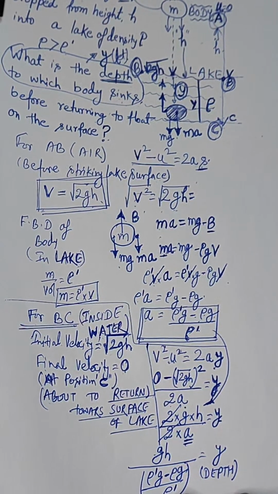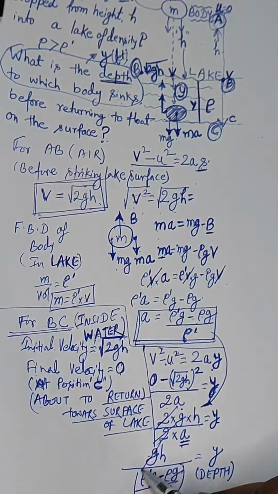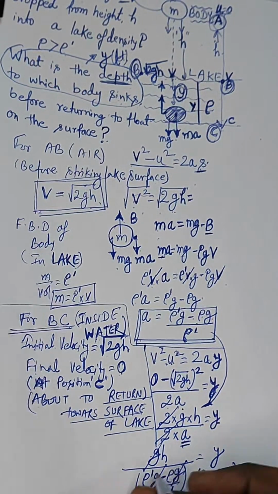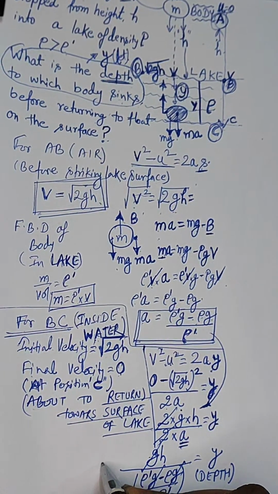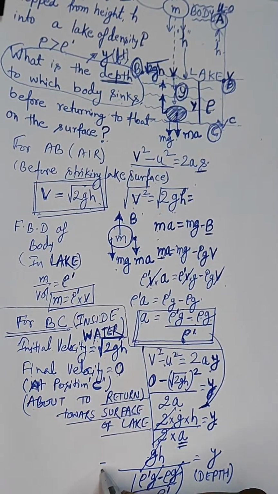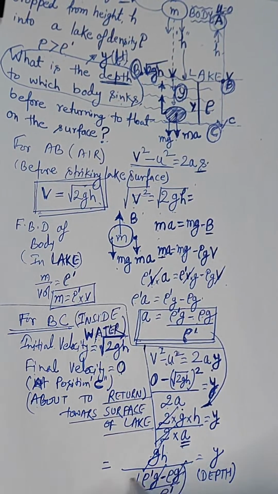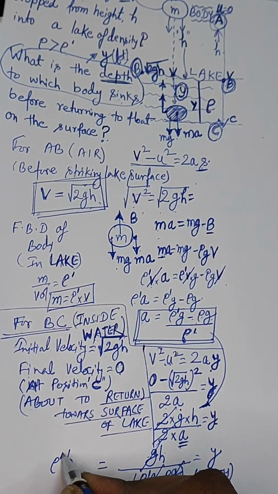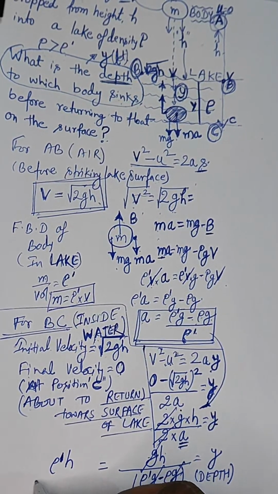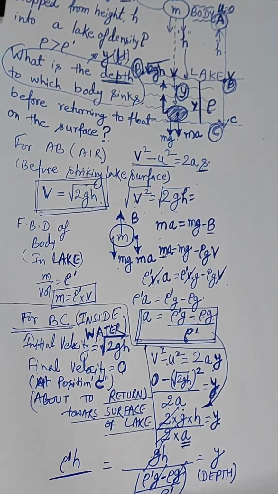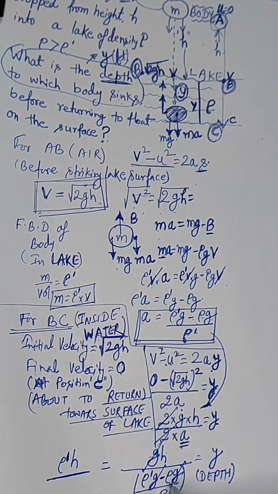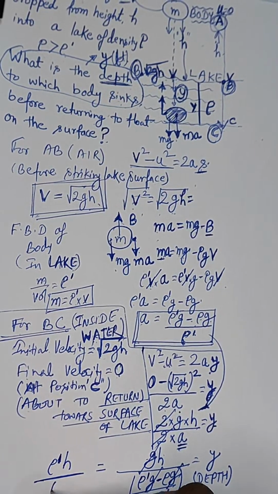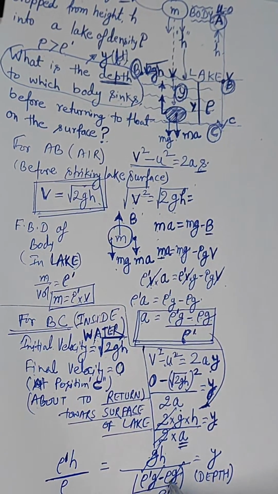Now you can see g, g will be cancelled, and rho dot goes into the numerator, so it will be equal to rho dot h divided by, in the denominator, rho dot minus rho,